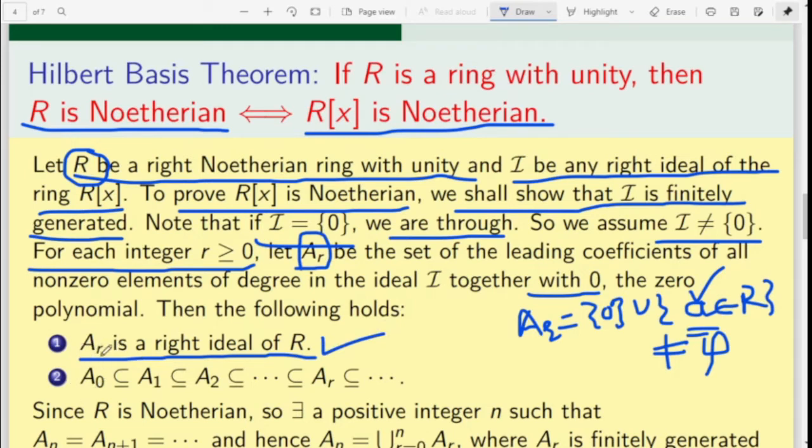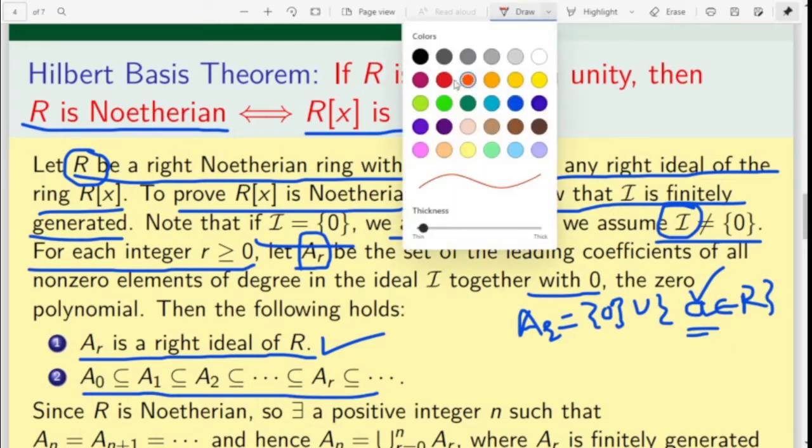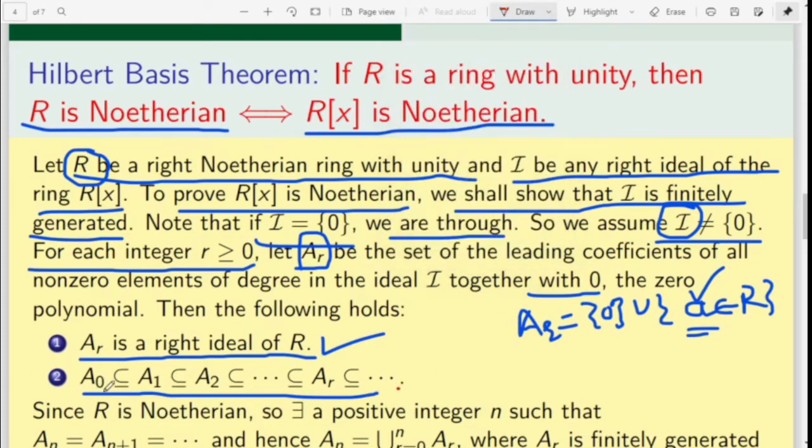Now we will show that these ideals satisfy the ascending chain condition. In this we can say that A_r is contained in A_(r+1). If a belongs to A_r, then we must show that a belongs to A_(r+1).